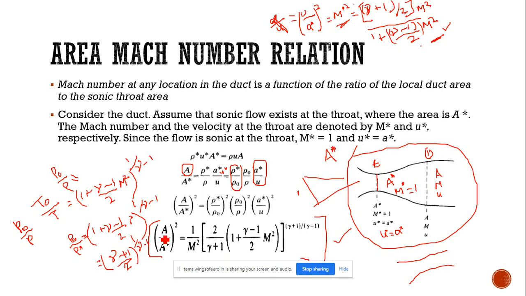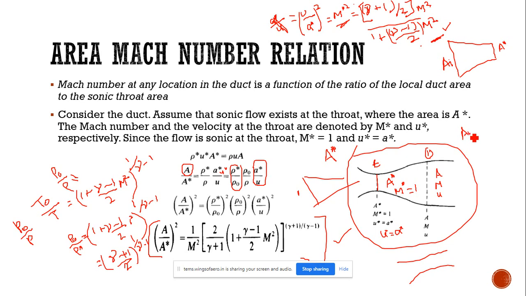Now, will you be able to find the answer for that? Students, see here, we have the relation a by a star equal to 1 by m square into 2 by gamma plus 1, 1 plus (gamma minus 1) divided by 2 into m square, whole power (gamma plus 1) divided by (gamma minus 1). They have given a by a star equal to 4 by 3. For that sum we need to take some duct or Venturi tube where this is Ai, the inlet area, and this is A star, the throat area.